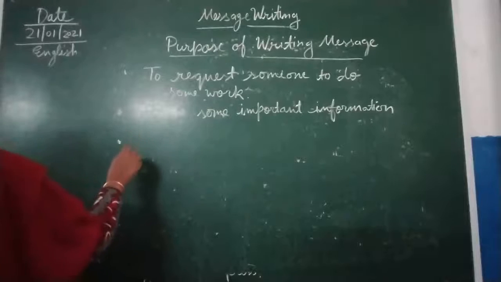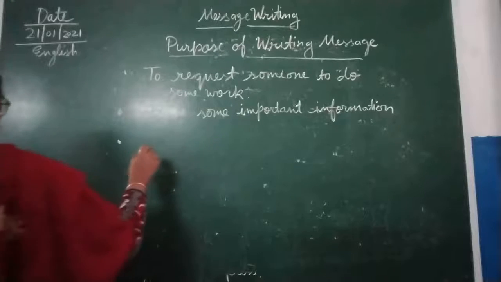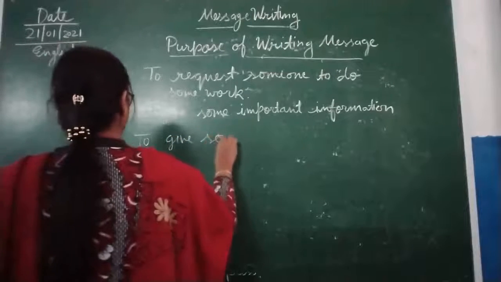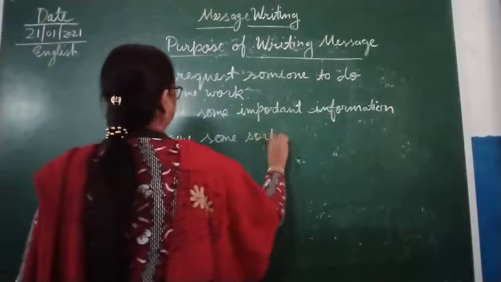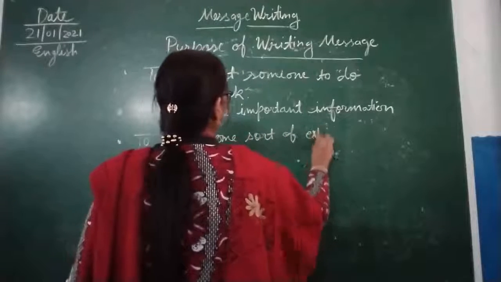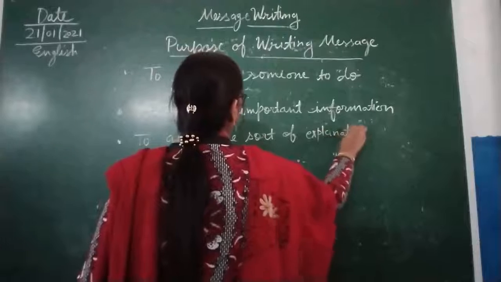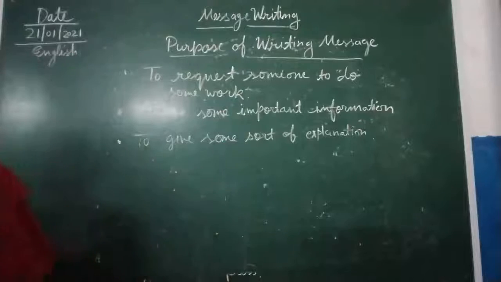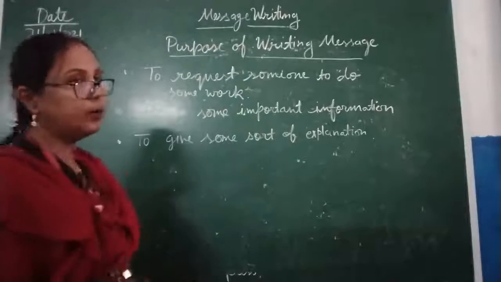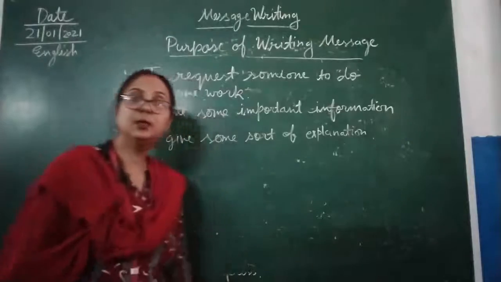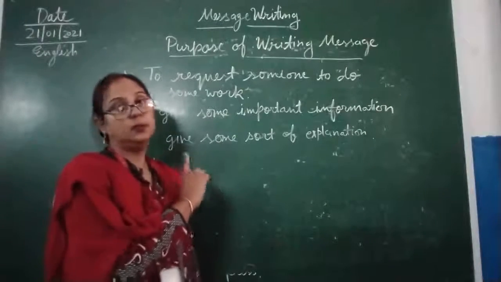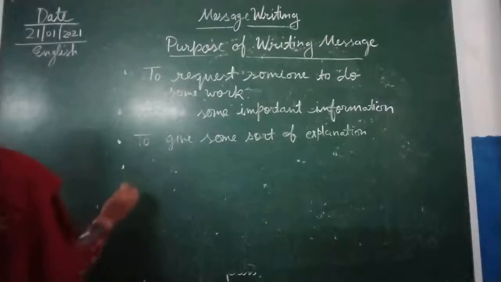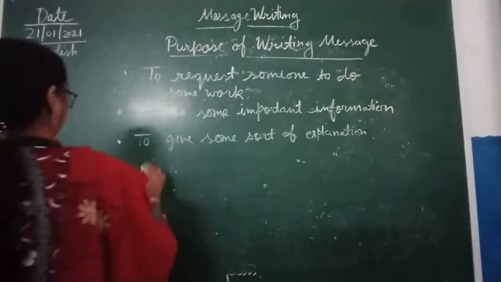Now the next, why are we writing? To give some sort of explanation. Okay children? For example, some sort of emergency, and we had to leave suddenly. Now if we want to give some explanation to others, that time we will use message writing. Okay children? Now the next purpose, to apologize to someone.